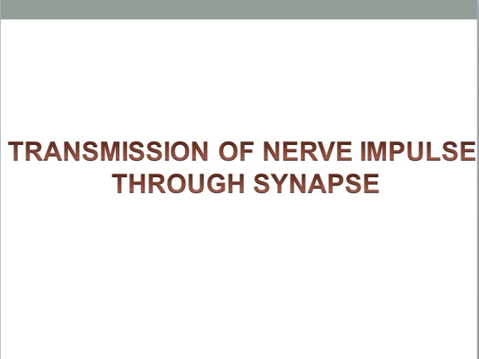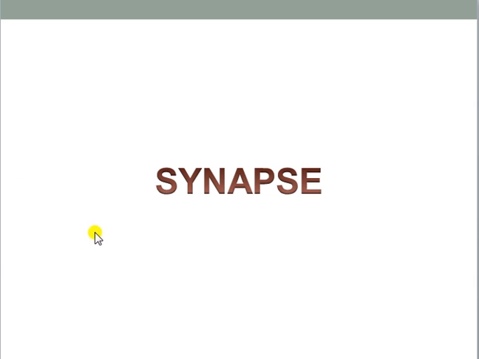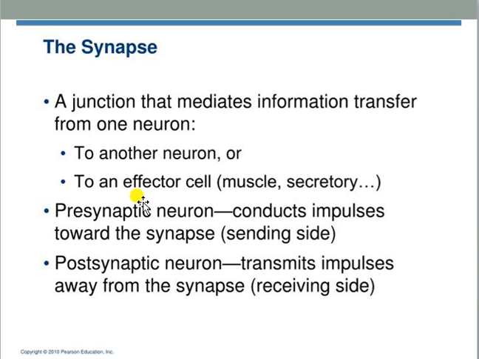Now I am going to discuss the transmission of nerve impulse through the synapse. Before starting the discussion about the transmission procedure, we have to know what a synapse is. Already I have told you, it is a junction that mediates the information transfer from one neuron to another neuron, or sometimes to another effector cell. That can be a muscle or any kind of gland.